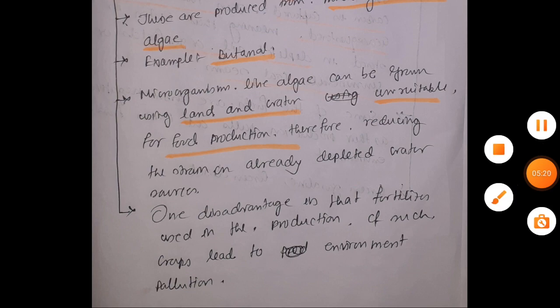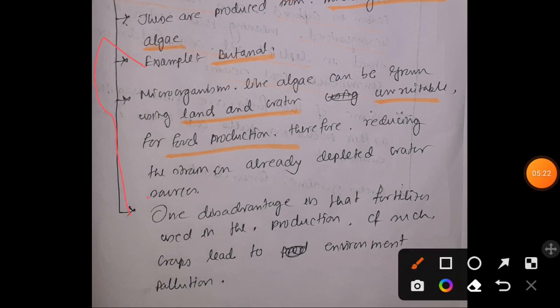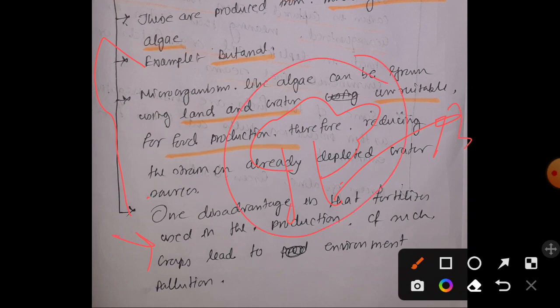Among these several advantages, there is a disadvantage: for production of the crops that ultimately give us third generation biofuel, we are using biofertilizers so that the crops can grow well, right? And those biofertilizers can cause pollution to the environment.